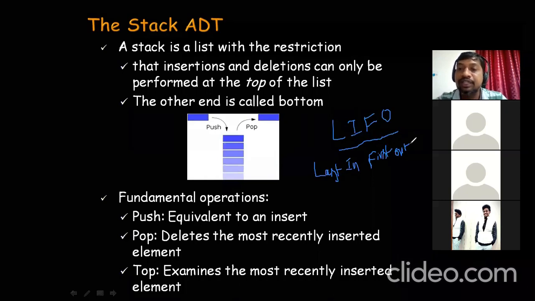The recently added elements will be exposed first or be taken out first. LIFO data structure.